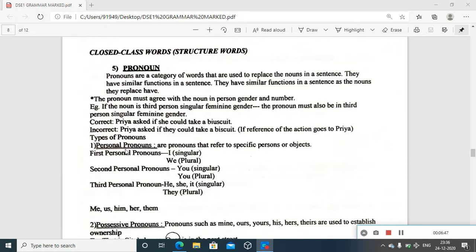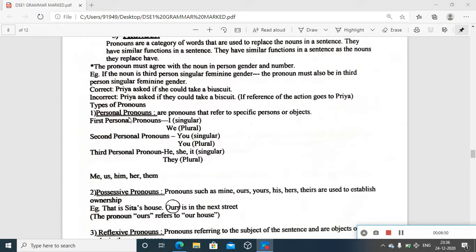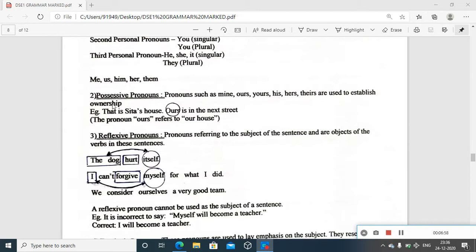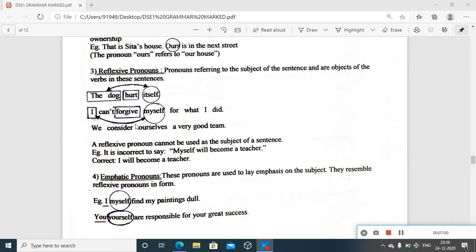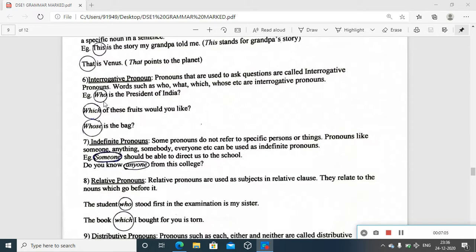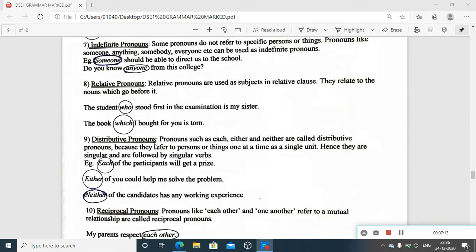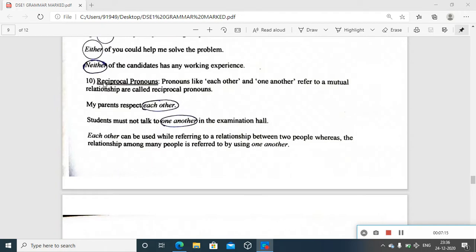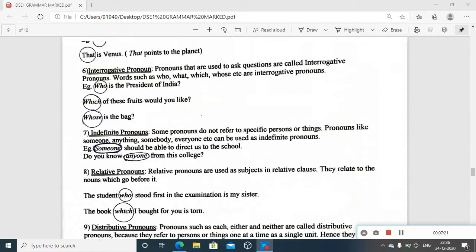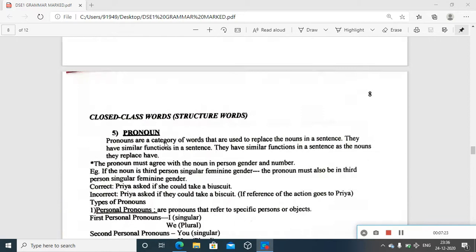Just look at that. And now, let me go to the categories, the types of pronouns. The first one is personal pronouns, second possessive pronouns, third reflexive, fourth emphatic, fifth demonstrative, sixth interrogative, seventh indefinite, eighth relative, ninth distributive, and the last one reciprocal. So this many categories. We have 10 different types of pronouns we have to see in detail.